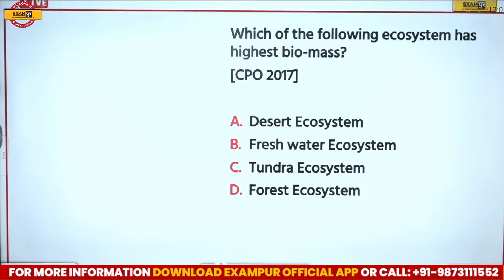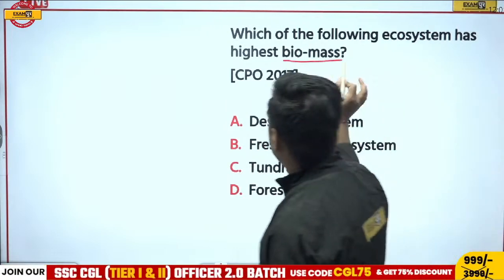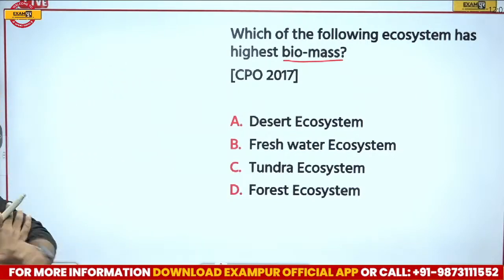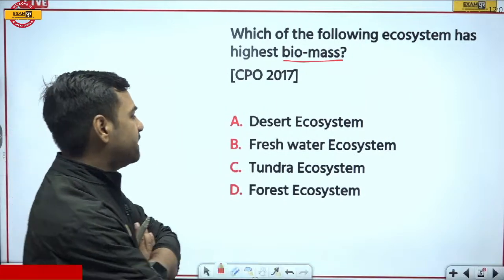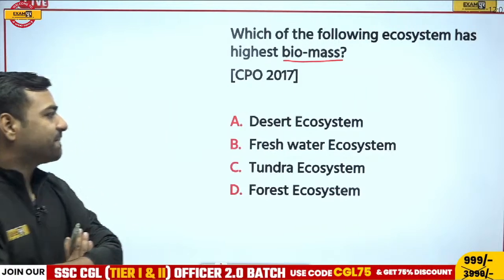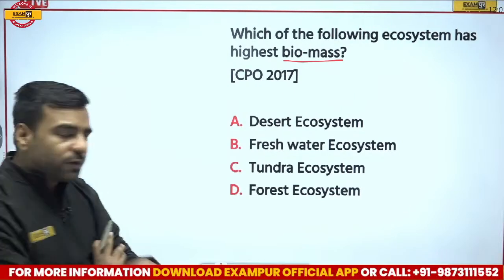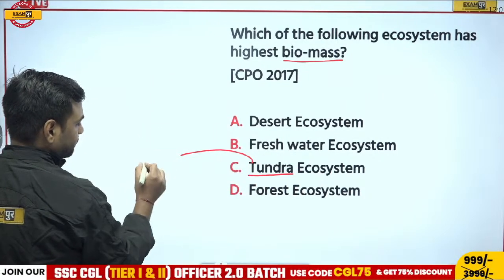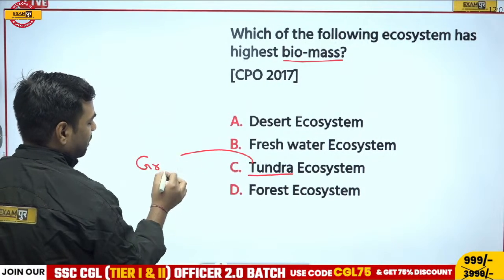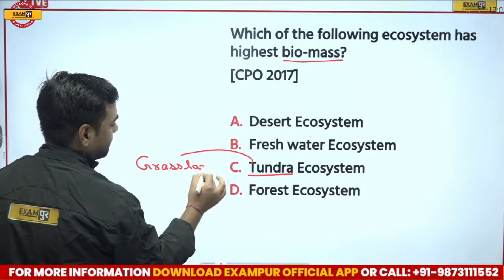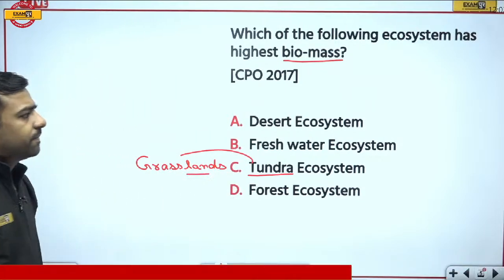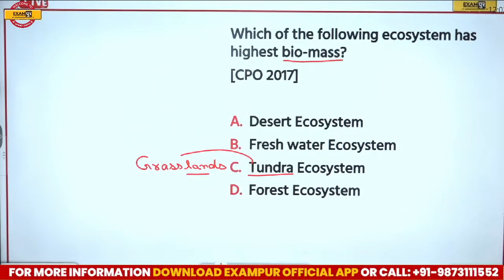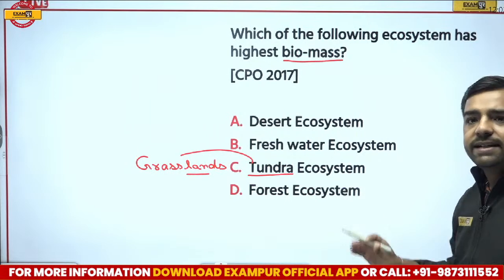Next is, which of the following ecosystem has highest biomass? Now, what is biomass? I will be telling this. Before that, I want answer. So which of the following ecosystem has highest biomass? Is it desert ecosystem? Is it freshwater ecosystem? Is it tundra? Is it forest? What is that? Now if you are confused with this tundra, let me tell you, here we are talking actually about grassland. I'll write here. Tundra, velds, all these are actually grasslands. Now waiting for the answer. Is it desert ecosystem, freshwater ecosystem, tundra, or forest ecosystem? So Akleshwar is going with D, that is forest ecosystem, and that's absolutely correct.